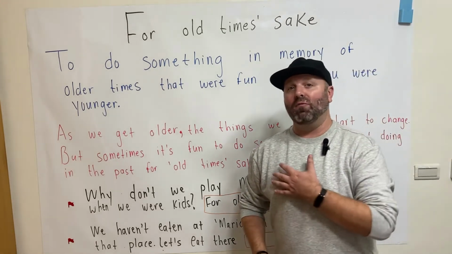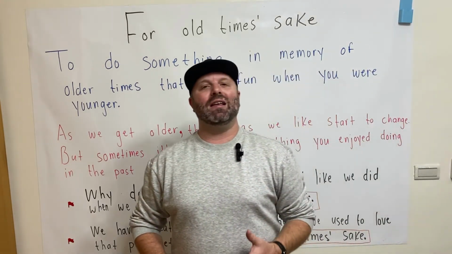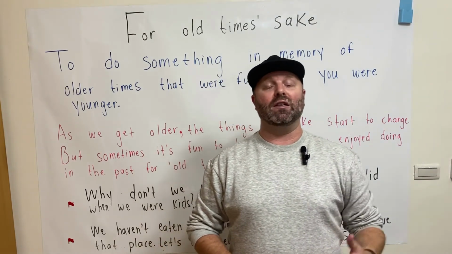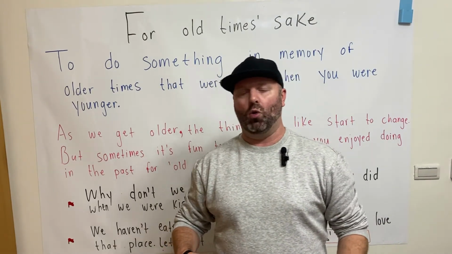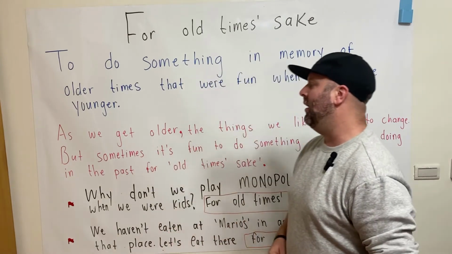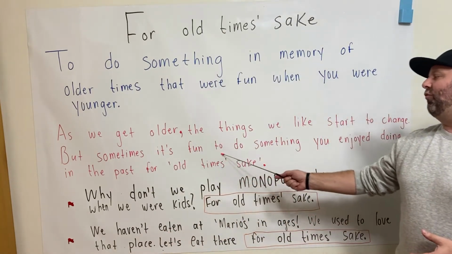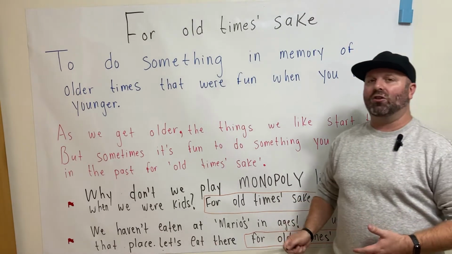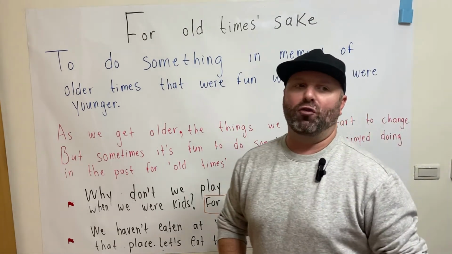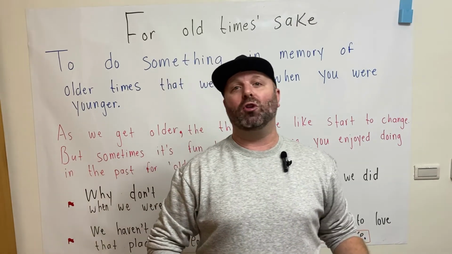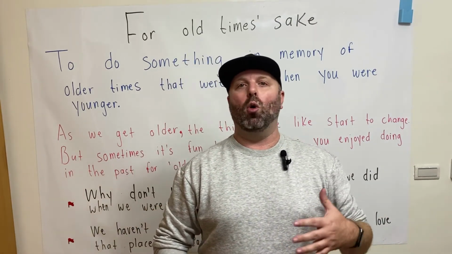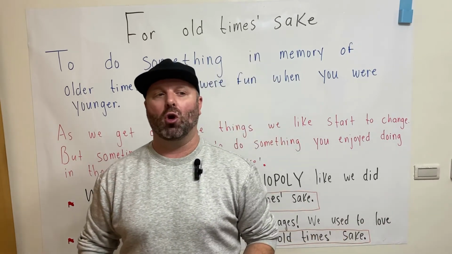So, for example, I'm 40 years old. The things that I like to do now are very different than the things I like to do when I was a child or when I was a teenager. Okay? But sometimes it's fun to do something you enjoyed doing in the past for old time's sake. So, for example, sometimes I'll play an old game that I used to enjoy when I was a kid, or I'll watch an old cartoon or an old TV show.